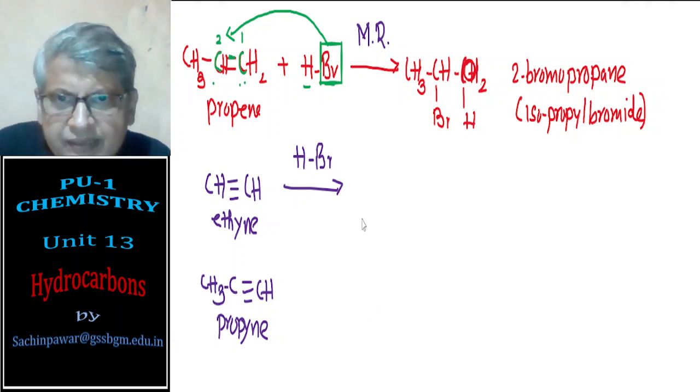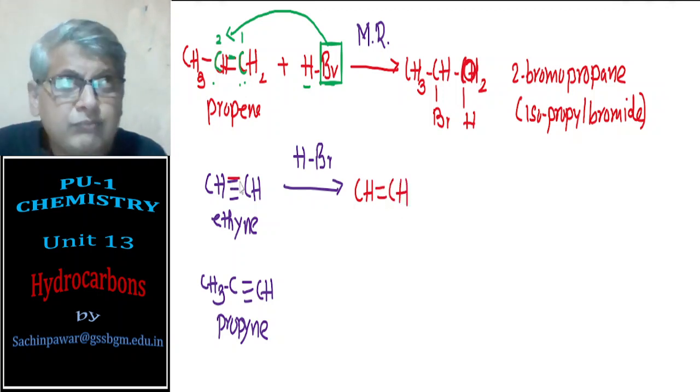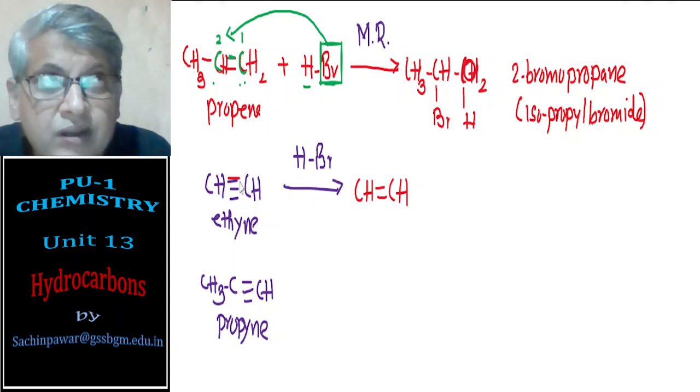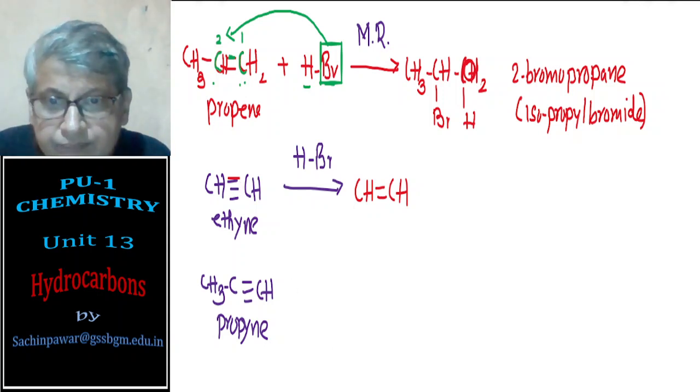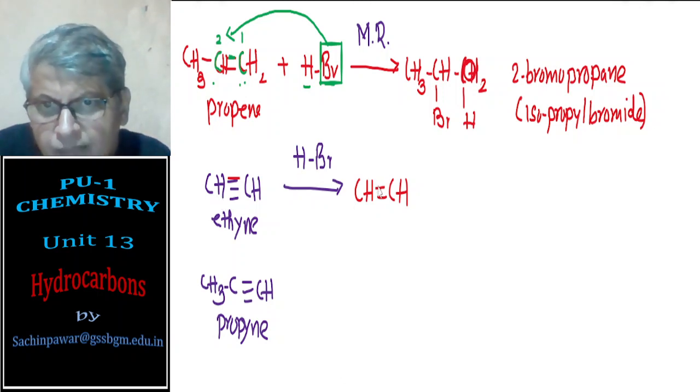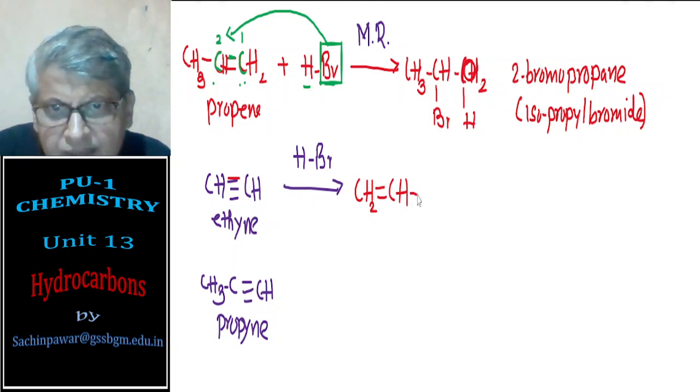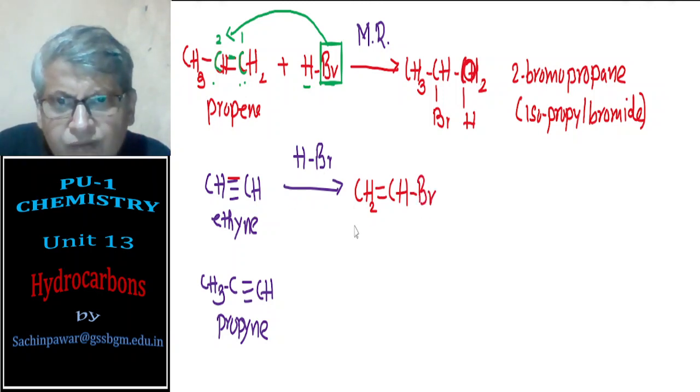So I will get CH double bond CH, one pi bond is broken, H goes to one carbon and Br to the other, and I get CH2=CHBr, bromoethene.